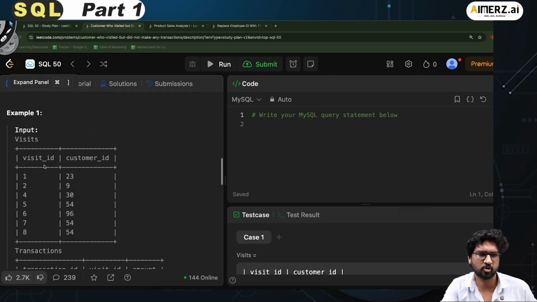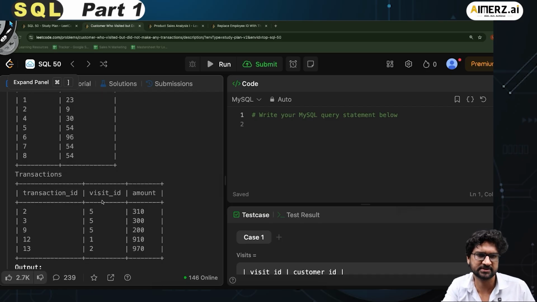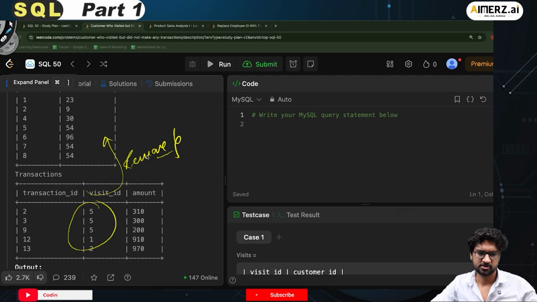So I have this table with the visit ID and the customer ID. It will have all the visit IDs, those who have done a transaction and those who have not. And the transactions table will only have those visit IDs that actually had a transaction. If I remove these visit IDs, I get those visit IDs which have not done any transaction. Then for each customer, I have to aggregate how many times they have visited. Very nice. So let's try to run this code.